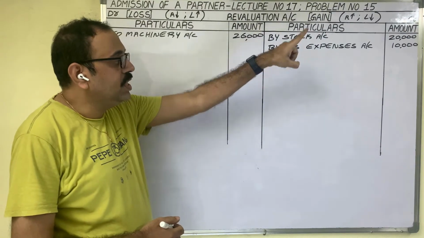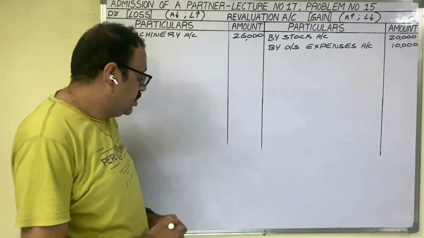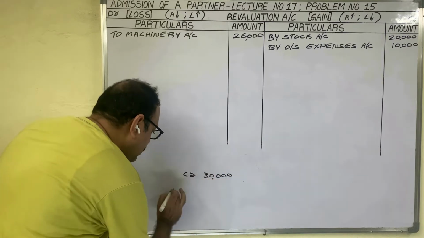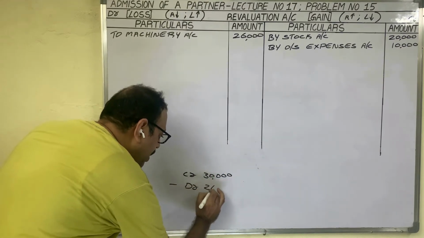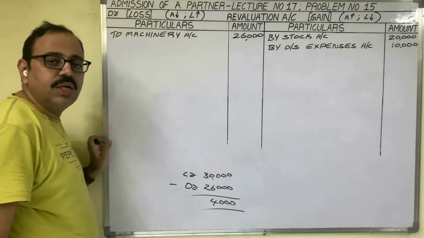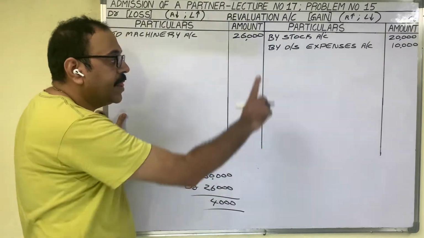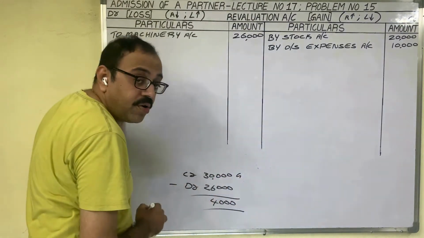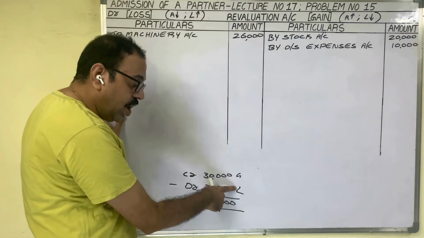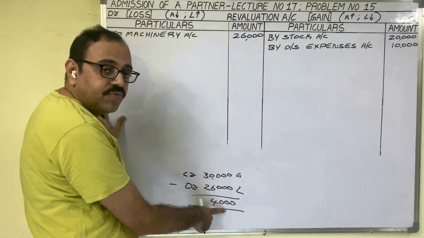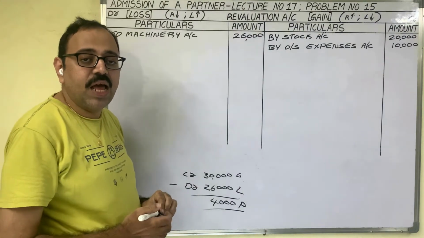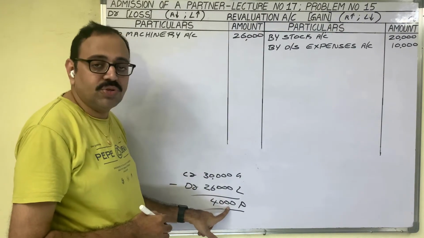If you observe the amounts, the credit total is more. Credit total is 30,000 rupees minus debit total 26,000 rupees, then the difference is 4,000 rupees. What is the meaning of this answer? On the credit side we wrote gains, profits. On the debit side we wrote losses. Gain is more than the loss. Therefore, the final answer 4,000 is profit. So in revaluation of assets and liabilities, there is a profit of 4,000 rupees.